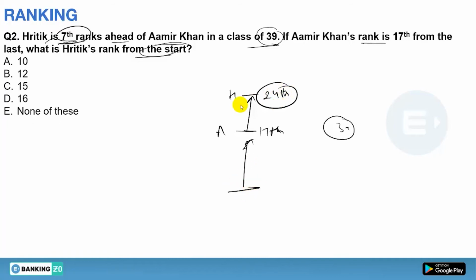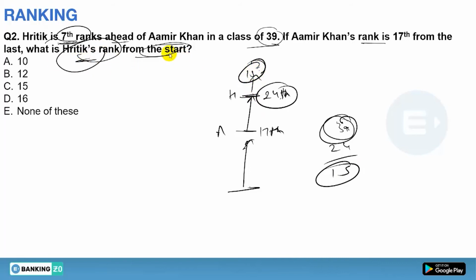Okay, so from the bottom up to Ritik, there will be 24 students. Yes or no? Now the total is 39. So above Ritik it is 39 minus 24, there will be 15. Okay, so ahead of Ritik there will be 15 students. But we need the position or rank of Ritik from the start. So if 15 are ahead of Ritik, his position will be 16th. Okay, it will be 16. So the answer will be option D. That's it. Clear or not?